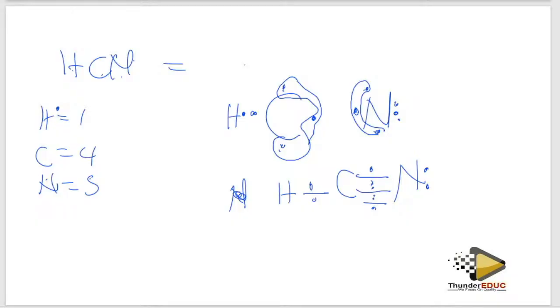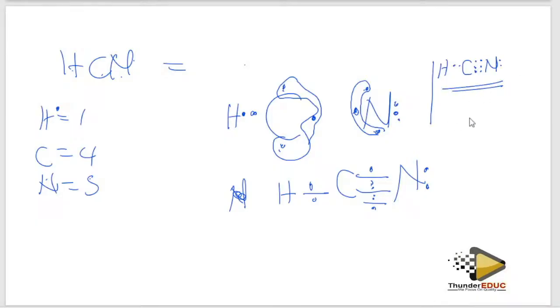So the real structure is going to look like hydrogen, carbon, nitrogen. You understand? Because I'm going to have here 1 bond, and then this one and that, then 2 electrons which are there.